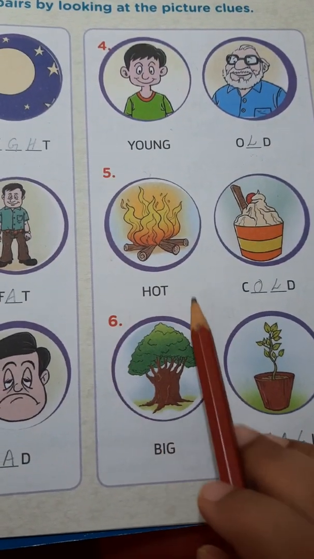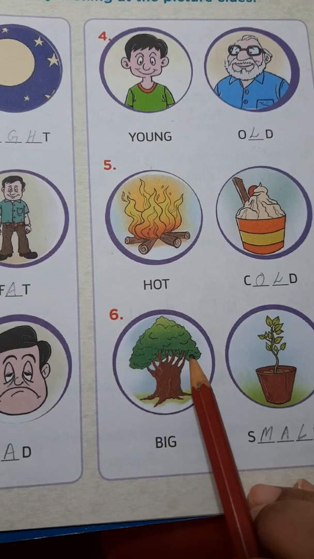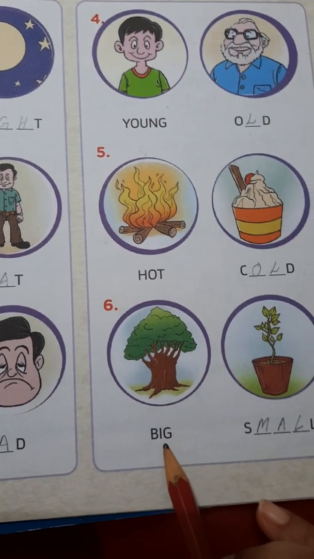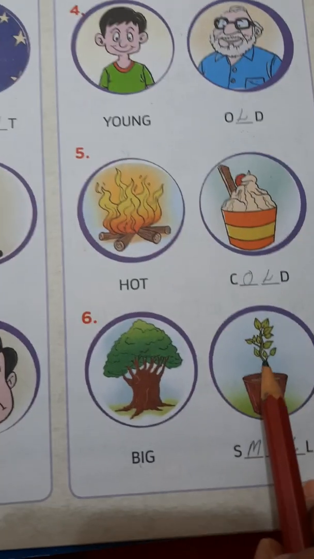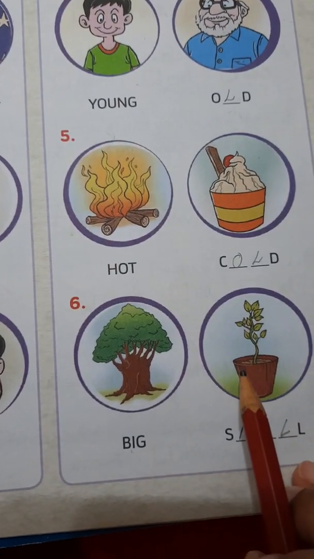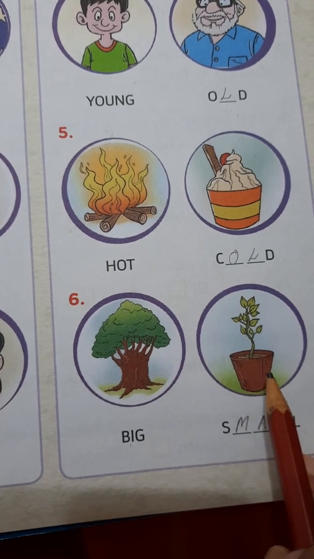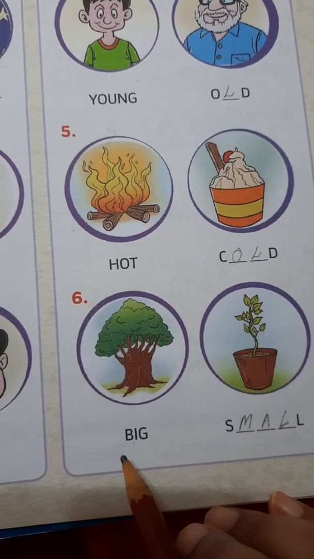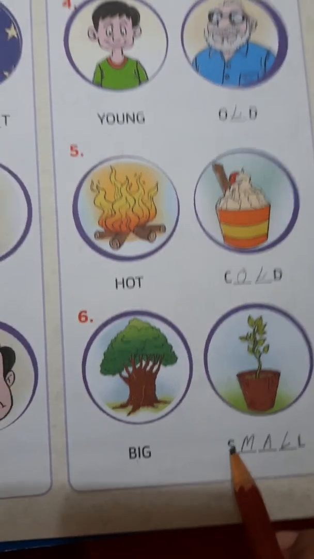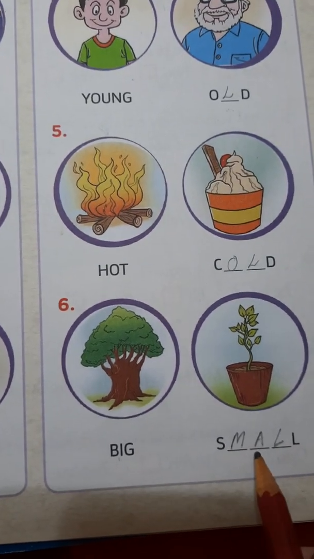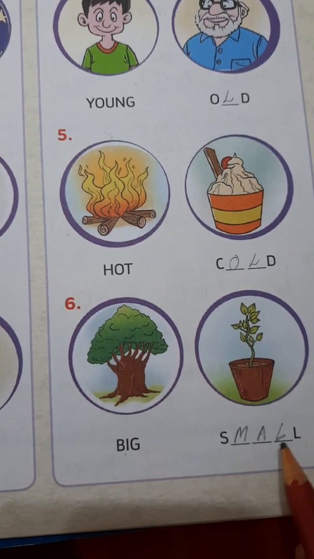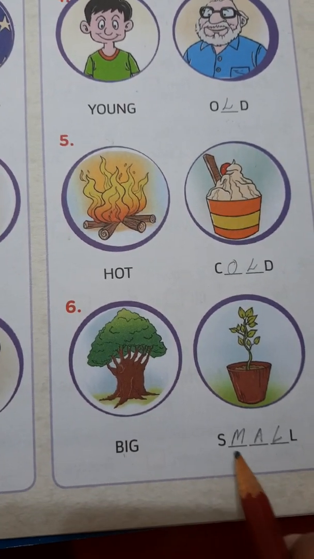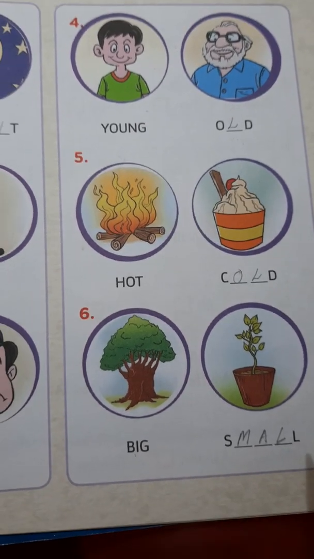This is a big tree. Can everyone see? It's a big tree. So this is big. It's written over here. Come to the opposite word. See, this is a small plant. It's planted in a pot. So the opposite of big is small. See, the blanks are also given. S blank blank blank L. So all of you need to write small over here. Okay, M-A-L. So S-M-A-L-L is the correct spelling of small.